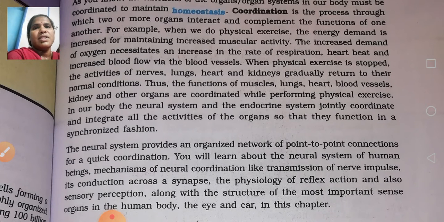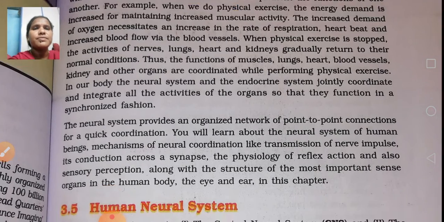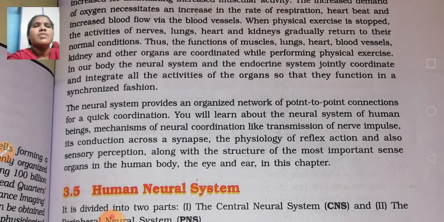So as well as here, the neural system and the endocrine system work together, and they implement all the activities in a synchronized fashion. Okay, and one more point: the neural system provides an organized network of point-to-point connections for quick coordination. So the nervous system systematically organizes the network of point-to-point connections for quick coordination.